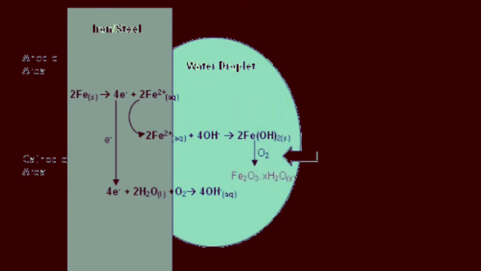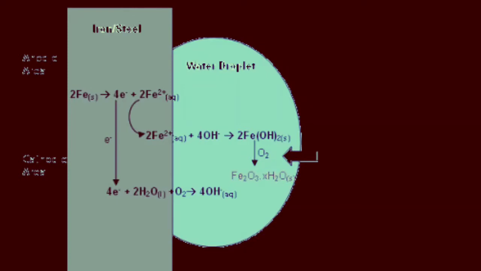Reduction takes place at the cathode due to oxygen from the air. These 4 electrons and oxygen convert water into hydroxide ions, which come in contact with iron, and will again trap more oxygen and oxidize to Fe2O3, which is rust.